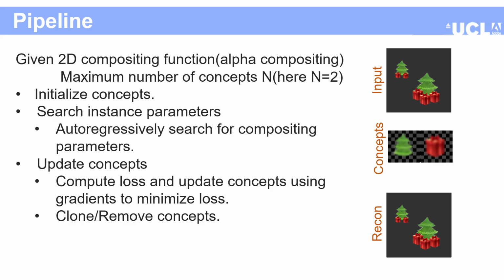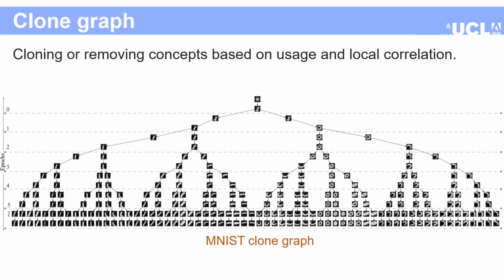Before we take a look at the results, one thing I didn't mention that is part of the second step is the cloning of the concepts. When the concepts are really similar looking, the pipeline has a local minima. We realize that cloning the concepts based on their usage helps us explain the overall dataset better.